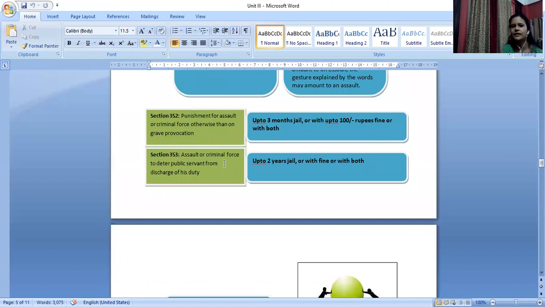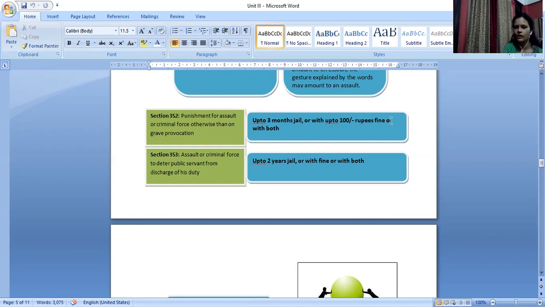But punishments are given in different sections. First is section 352 that talks about punishment for assault or criminal force otherwise than on grave provocation. If you have provoked me, then in that case I have a justification. But if without provocation I have used criminal force or I have committed the offense of assault, in that case what will be the punishment? Maximum of 3 months of imprisonment or up to 1,000 rupees fine or with both.